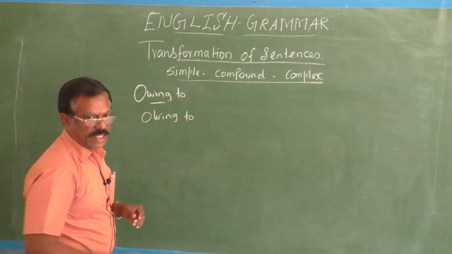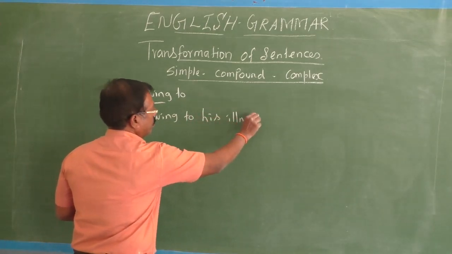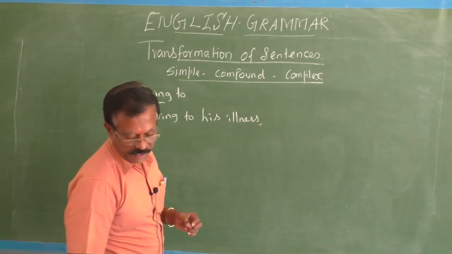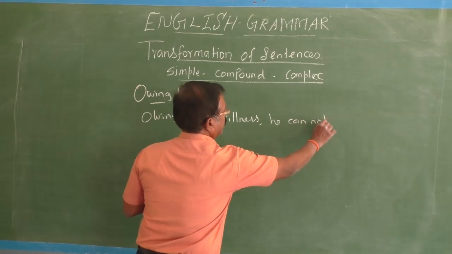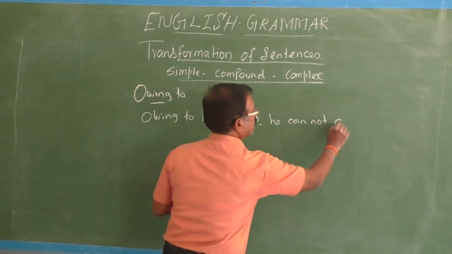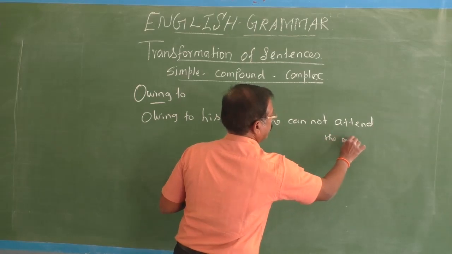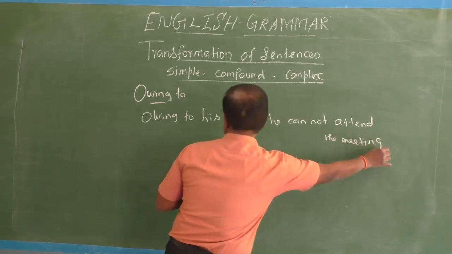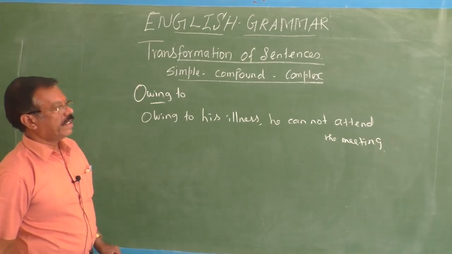Owing to his illness, he cannot attend the meeting.